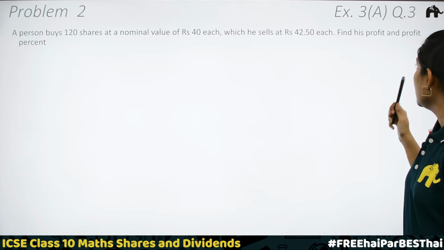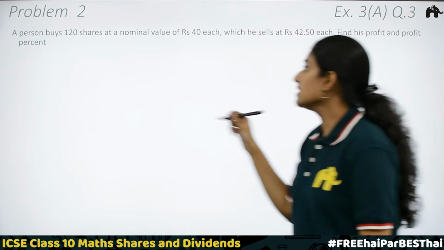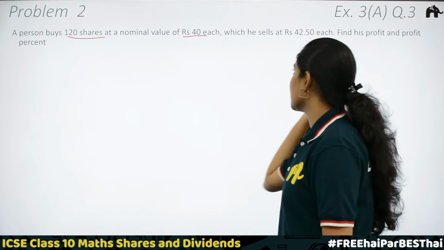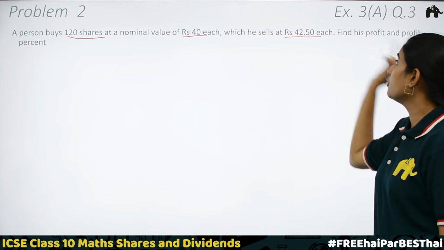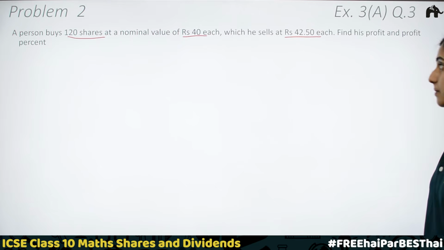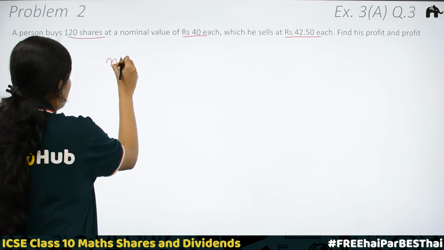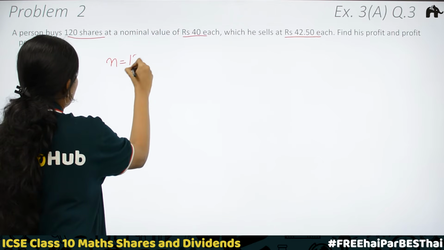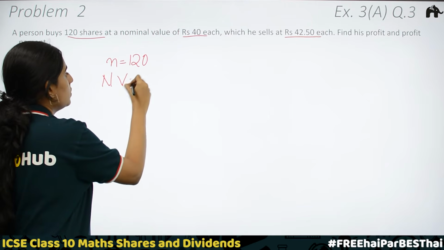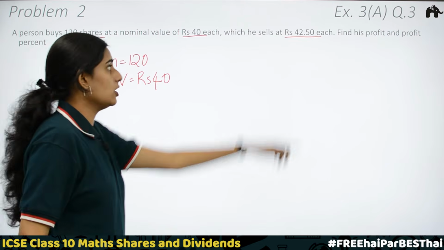Problem 2, exercise 3A, question number 3. A person buys 120 shares at a nominal value of rupees 40 each, which he sells at rupees 42.50 each. Find his profit and profit percent. Given values are N, number of shares, is equal to 120. Then the nominal value is given. Nominal value is rupees 40 and also the market value is given.